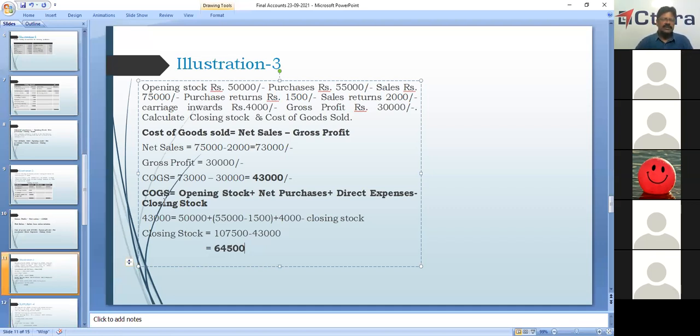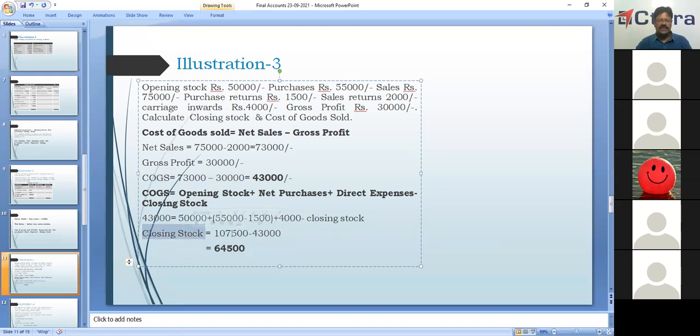Once again, closing stock. Yeah, we know cost of goods sold. This is opening stock. This is 55,000 minus 1,500 is net purchases we get. Plus direct expense, that is carriage inwards, minus closing stock. We are finding out the value of closing stock. When you bring the closing stock to the other side, it becomes a plus sign.